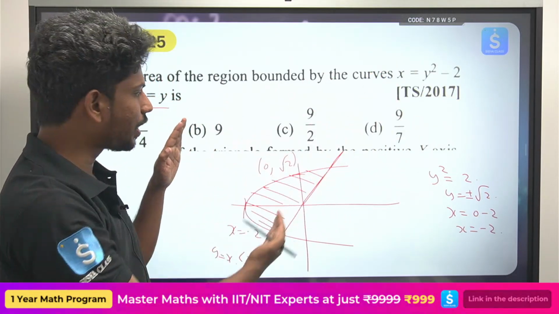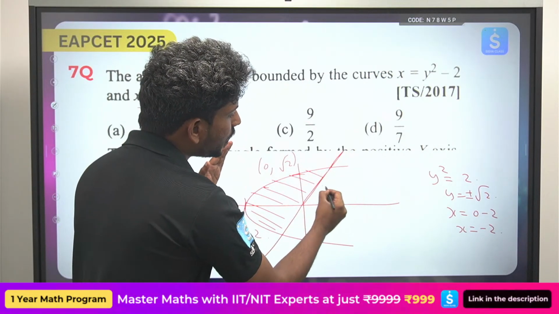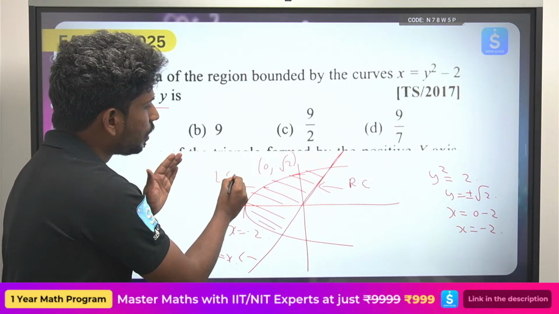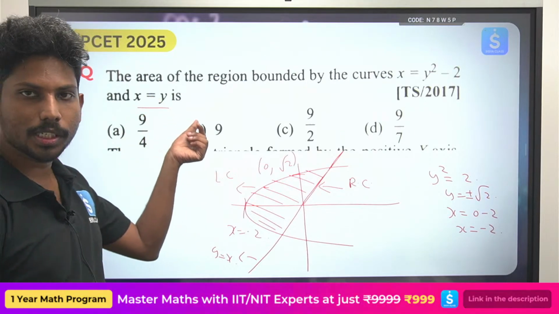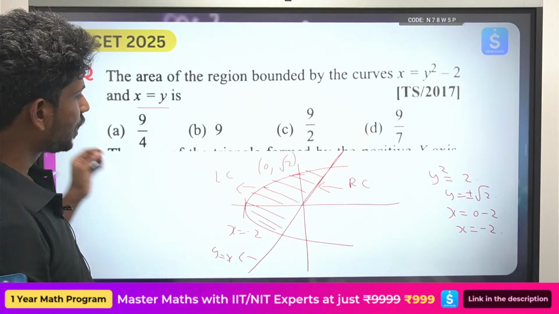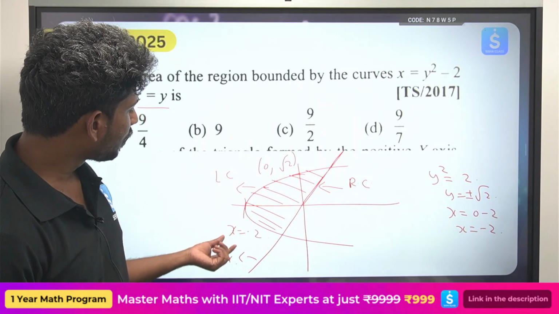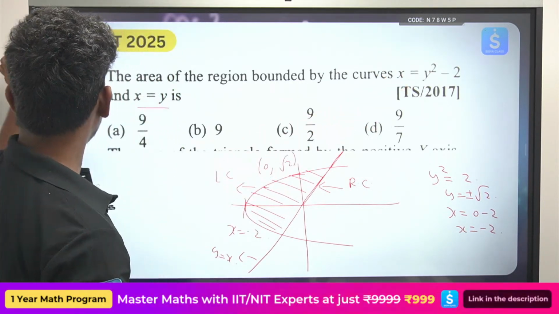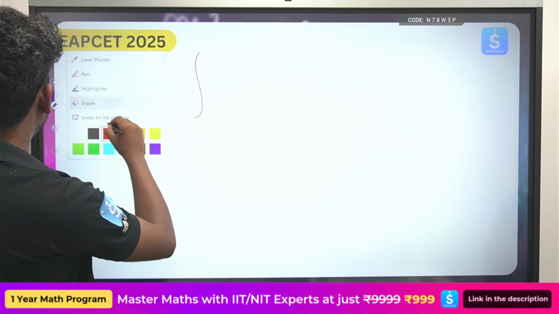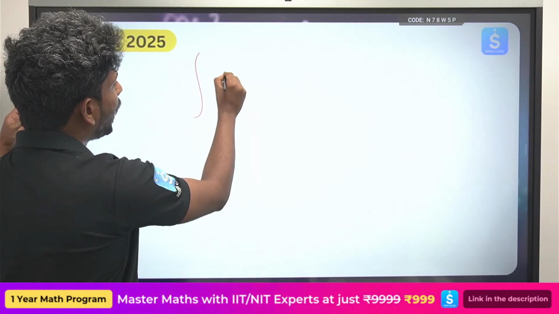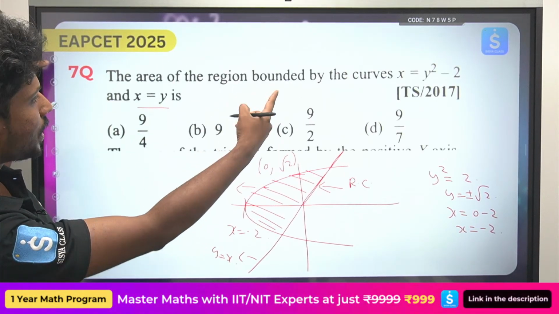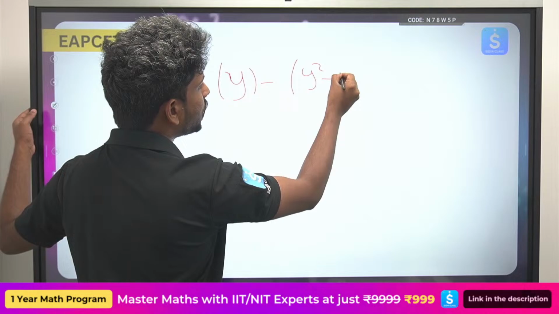The right curve minus left curve. Now look here, what is the right curve? This is my rightmost curve and this is my leftmost curve. Right? What is the right curve that I have? That is y is equal to x. So right curve y is equal to x, minus the left curve. What is the left curve? The left curve is nothing but x equals y square minus 2. Okay, so just a small thing. So you have x equals y minus x equals y square minus 2. Okay, so these are your two curves.